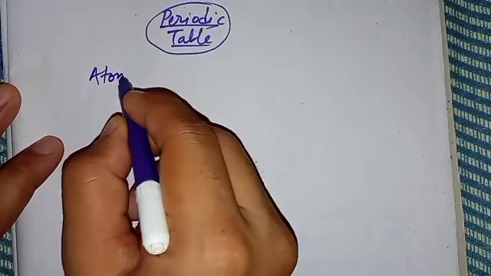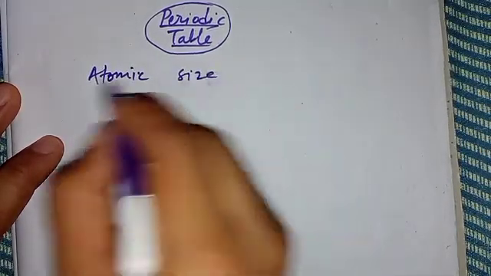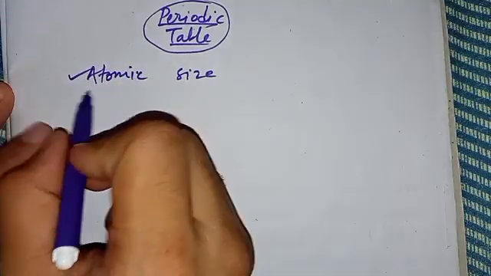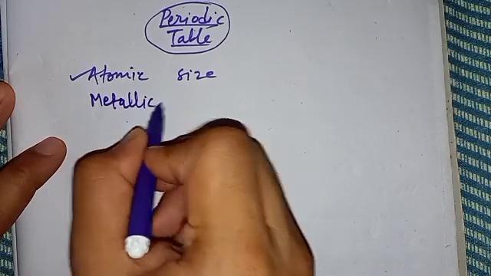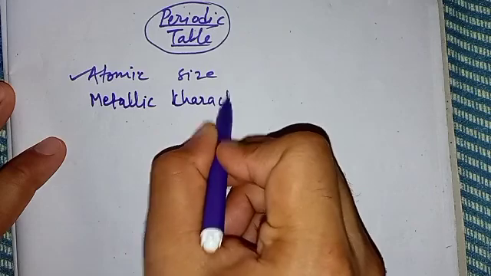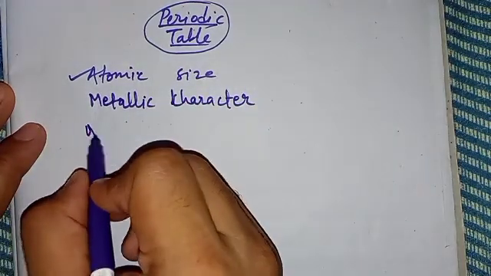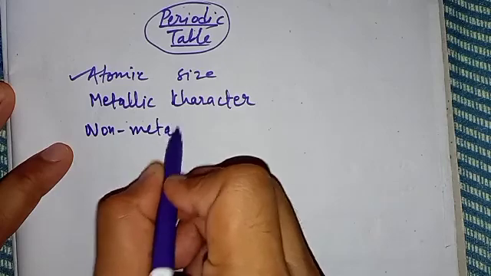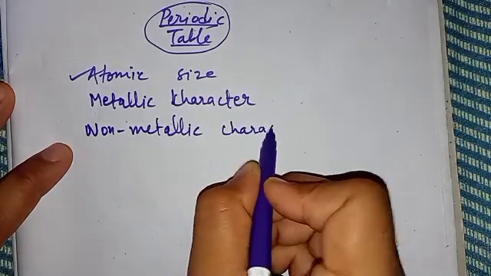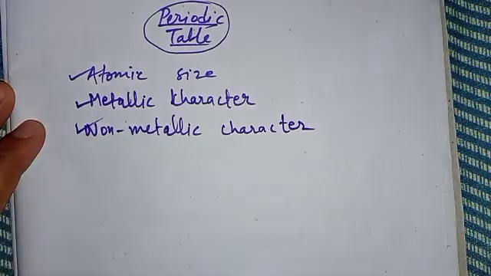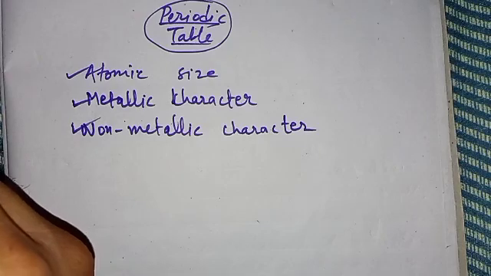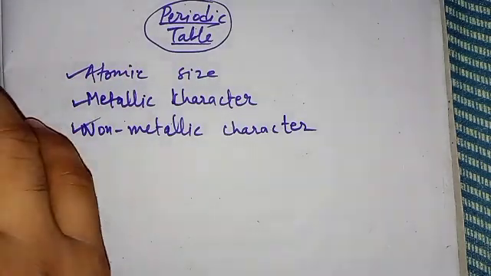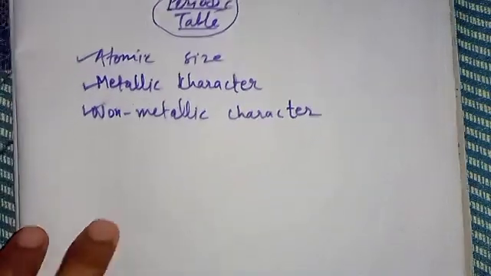Number 1, atomic size. I explained you this one in details. Then the second one was metallic character. I explained this one as well. Then non-metallic character, so we understood this one as well. So these 3 periodic properties, so far we have dealt with these 3 periodic properties and their trends and all of their details. Alhamdulillah. Now today in this video I am going to explain you, to make you understand, chemical